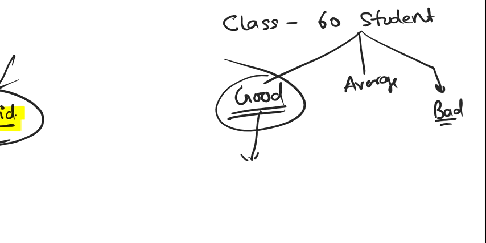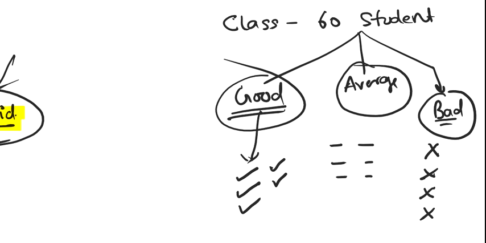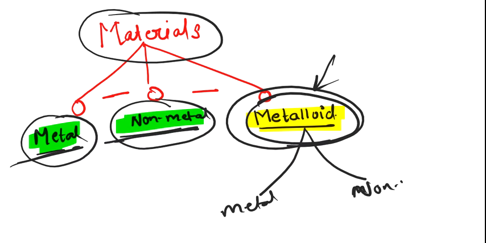The property of good is that they have good marks, good nature, good behavior, good scorecards, even they are good in sport. But those who are bad, they are neither good in marks, nor in studies, nor in class, nor in behavior. But those who are average, they have the features of both good and bad. Similarly, a metalloid has the features of both metals and non-metals.